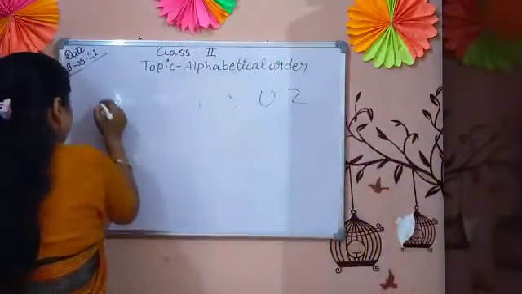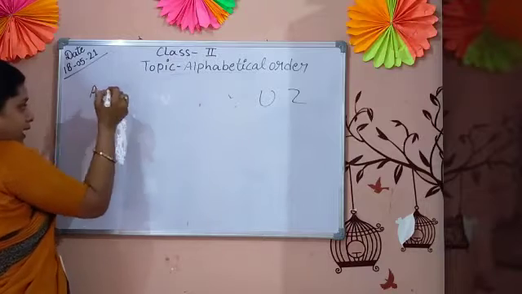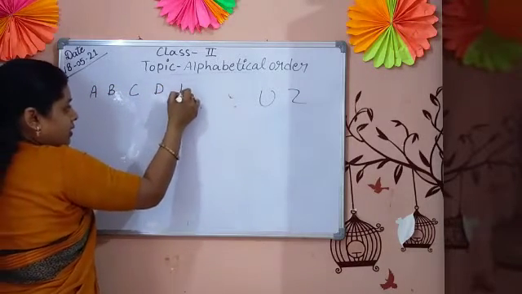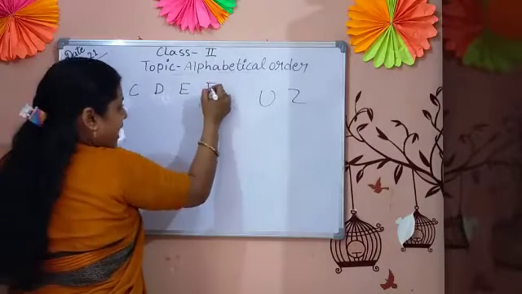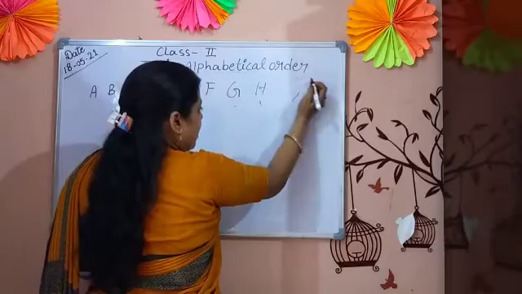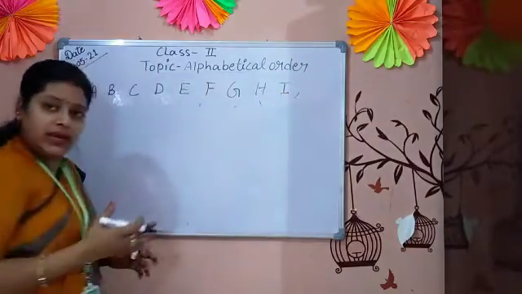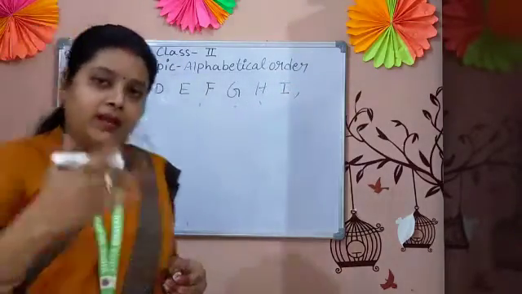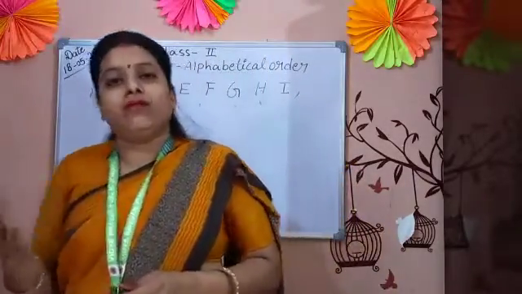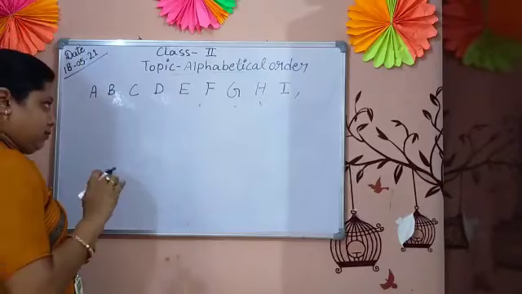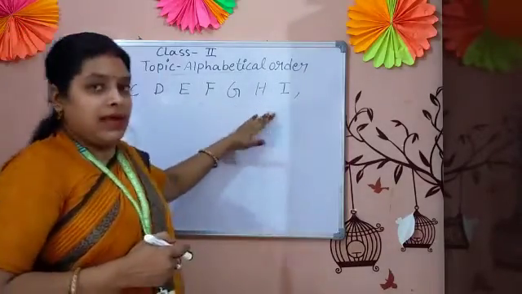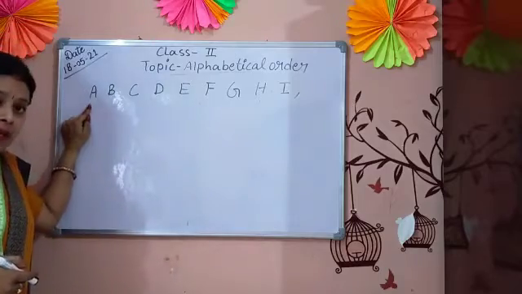How? As we know, A, B, C, D, E, F, G, H, I, J, K, L, M, N, O, P, Q, R, S, T, U, V, W, X, Y, Z. If we follow the pattern, like what comes after A?